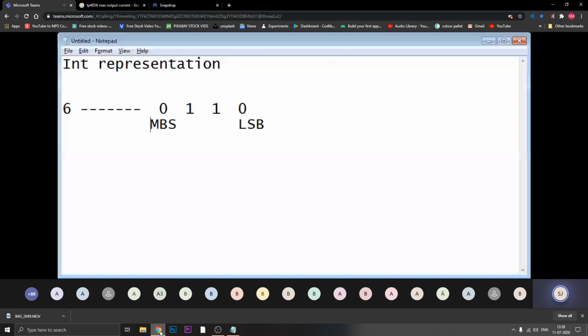As we are writing this in the integer format, it will be in a 2's complement format, or 2 raised to format. Now, what is the meaning of this 2 raised to format? If I have this 6, 0, 1, 1, 0, from the LSB I will start by writing in 2's format: the least one is 2 raised to 0, which is nothing but 1.